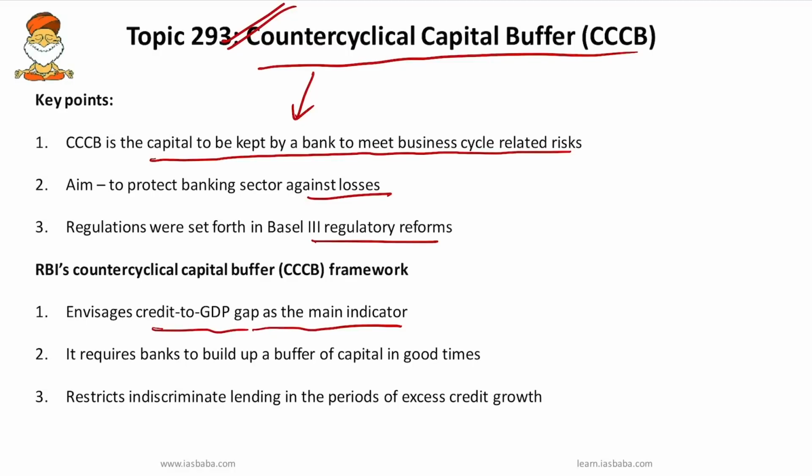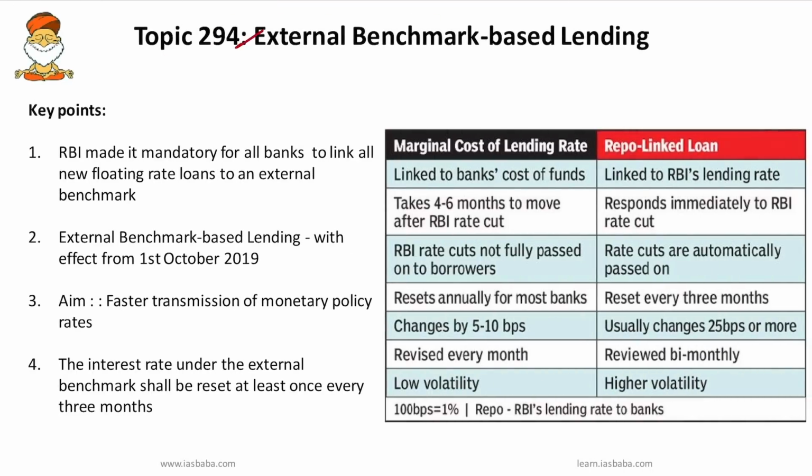And one more important point you have to remember is, in both the capital conservation buffer and this counter cyclical capital buffer, if the minimum buffer requirements are breached, capital distribution constraints will be imposed on the bank. The constraints imposed relate only to the capital distributions and not the operations of the bank. So remember it. The next important topic is external benchmark based lending.